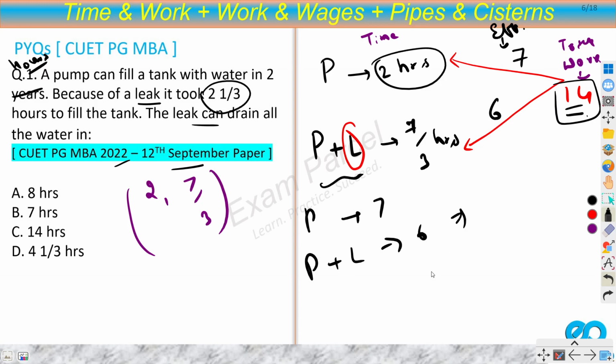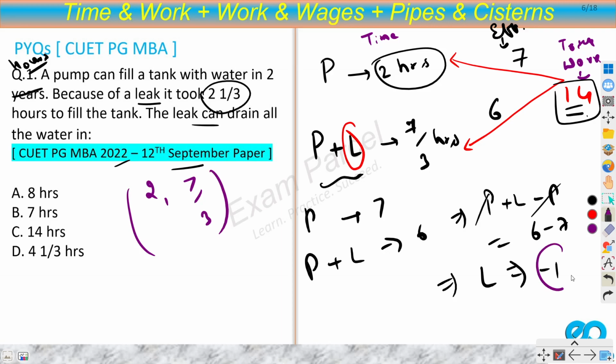So obviously from here, if I subtract, P plus L minus P, so 6 minus 7, this would cancel out. So can we say that the leak efficiency is minus 1, right? And why are we getting negative efficiency? Because the leak does not fill the tank, rather it empties the tank. That's why this is doing negative work, right? This is negative work because my main work is filling the tank. So this is negative work, hence negative efficiency. Okay.